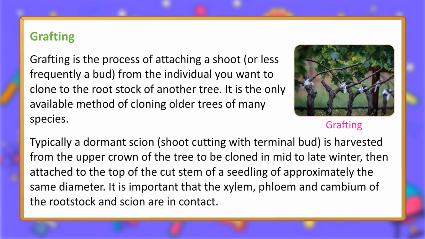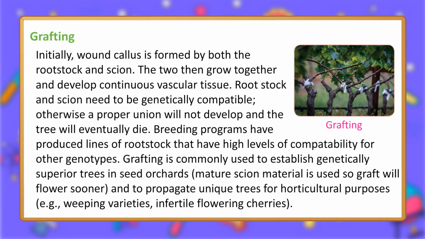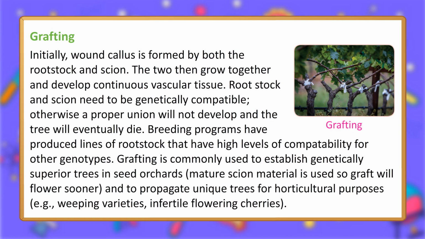Typically a dormant scion, shoot cutting with terminal bud, is harvested from the upper crown of the tree to be cloned in mid to late winter, then attached to the top of the cut stem of a seedling of approximately the same diameter. It is important that the xylem, phloem and cambium of the rootstock and scion are in contact. Initially, wound callus is formed by both the rootstock and scion. The two then grow together and develop continuous vascular tissue.